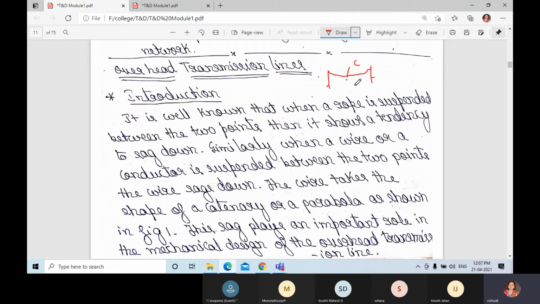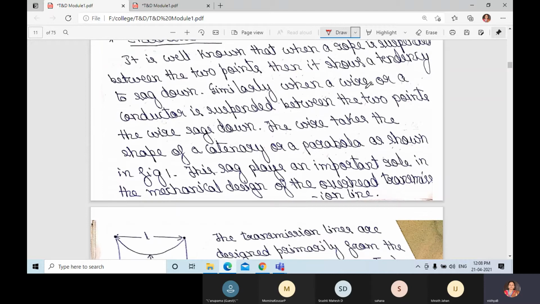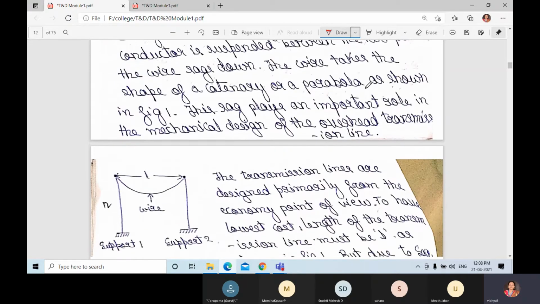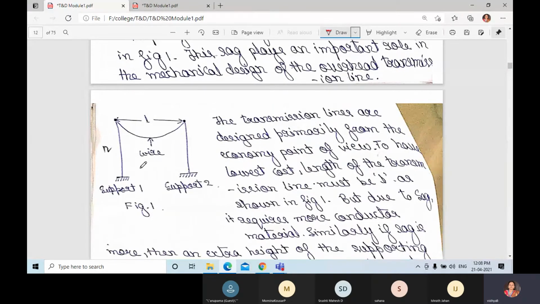The wire takes the shape of a catenary or a parabola. You can see it like this, or like this. This is the shape of a catenary or a parabola. This sag plays an important role in the mechanical design of overhead transmission lines. Here you can observe support 1, support 2, which is nothing but pole 1, pole 2, and the wire or conductor.